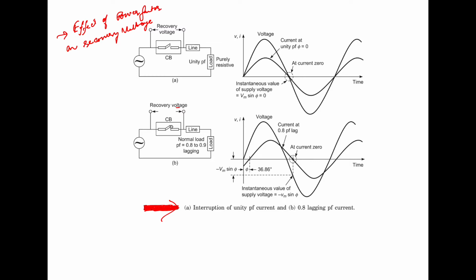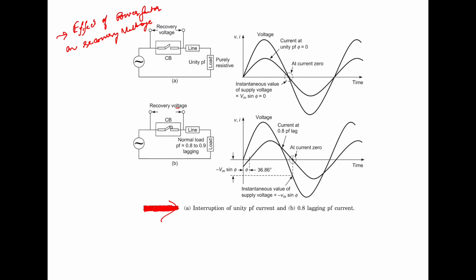Now, when the circuit breaker is moving from the closed to the open position, or from the open to the closed status, there is arcing between the contacts accompanied by substantial power loss.